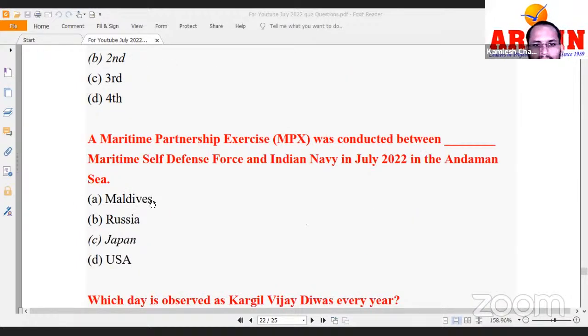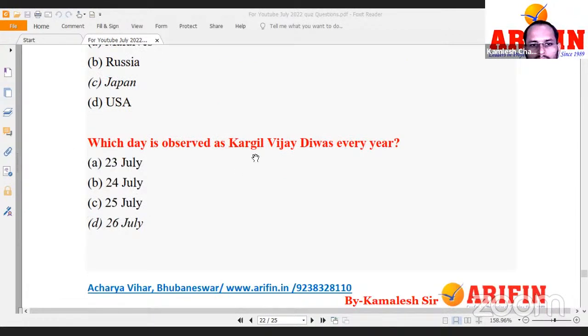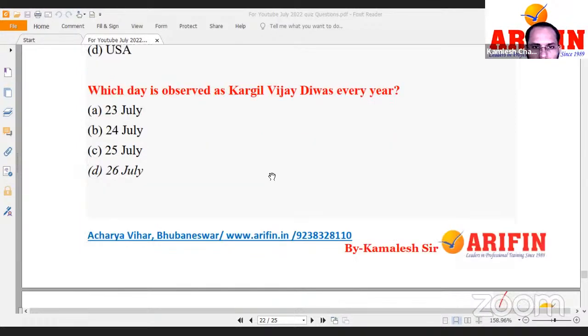A maritime partnership exercise MPX was conducted between Maritime Self-Defense Forces and Indian Navy in the Andaman Sea. Correct. So if these countries participate, number 1 was India and number 2 was Japan. Okay, so MPX is a maritime defense exercise between India and Japan. Okay, now which day is observed as Kargil Vijay Divas? If you see 1999 when Kargil war was fought, so July 26 is Kargil Vijay Divas.